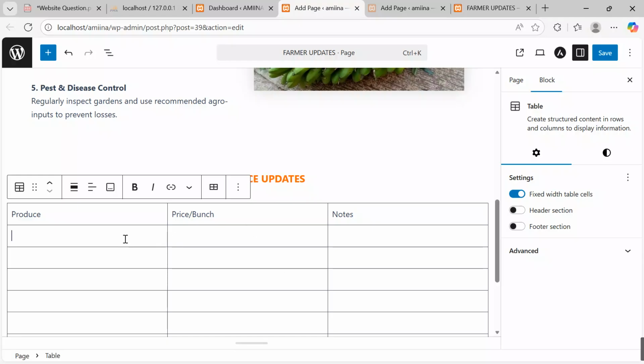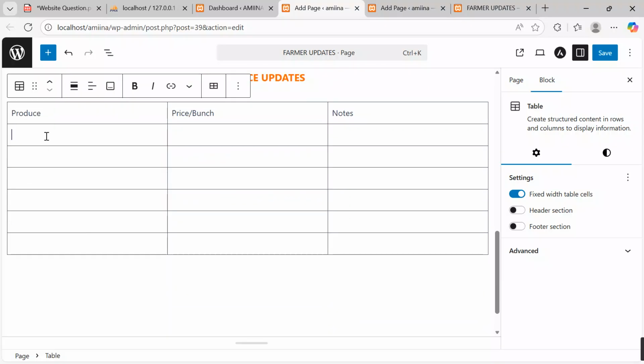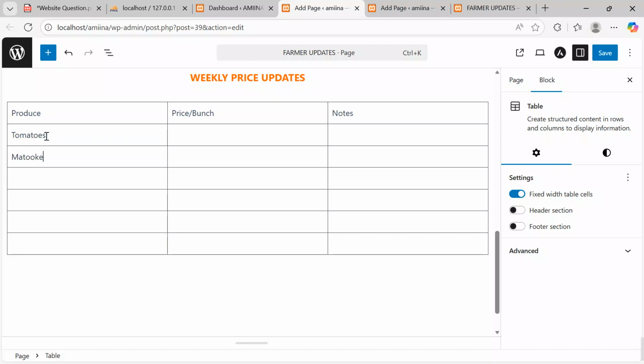So now I'll come over here and continue. Okay, I start putting in some info to make sure that we get everything in shape. Under here, let's start maybe with produce. We have produce like tomatoes. Then we have matoke. Then we have maybe onions.